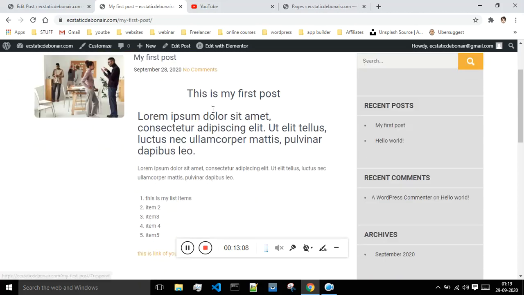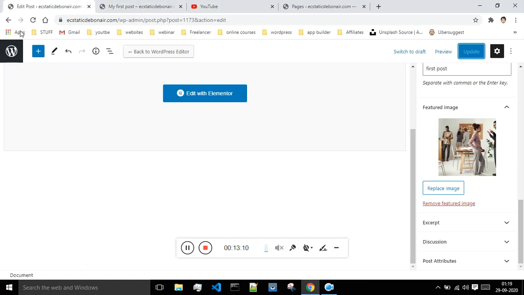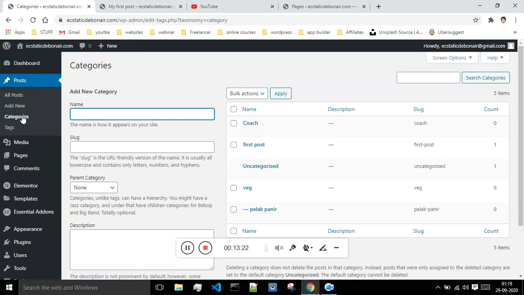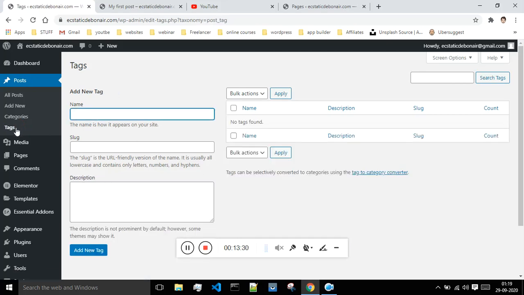Okay, so this is how you can write your first post. Now if I'm just going back, you will find all those posts that are written by you over here. Okay, if you want to add new, you can just add it over here, and if you want to display the post according to the categories, then you will find all those categories present over here, whatever categories that are created by you. Then if you want to find something according to the text, then you will find all the tags present over here, but as of now we have not created any tags, so we won't be seeing them, but we will see them in the future. Okay, so I think this much is enough introduction about the post.